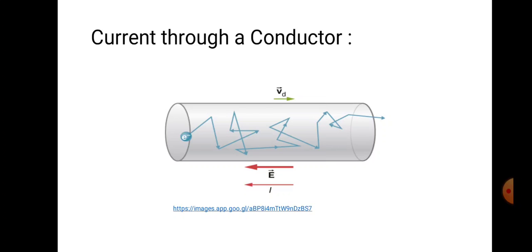But when you apply a potential difference of some value at the two ends of the conductor, electrons start moving, or we can say drifting, from one point to another in a particular direction. Why? Because when you apply a voltage or potential difference at the two ends, an electric field starts acting on the free electrons.